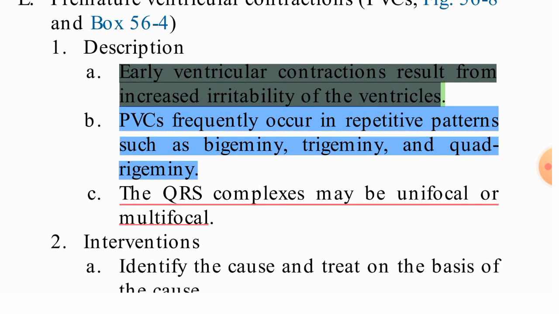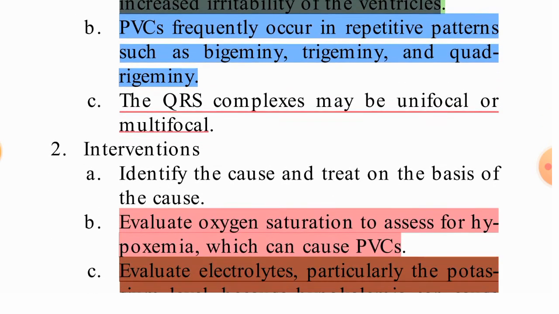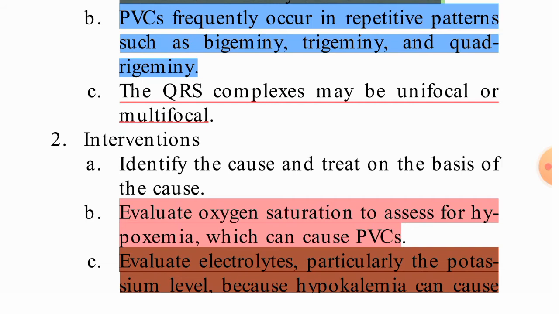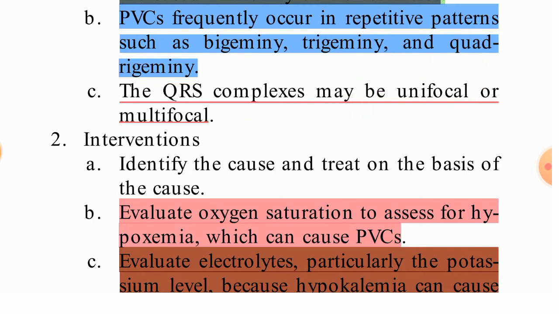Early ventricular contraction results from increased irritability of the ventricles. PVCs frequently occur in repeated patterns such as bigeminy, trigeminy and quadrigeminy. The QRS complex may be unifocal or multifocal, so it can be generated by multifocal or unifocal foci.